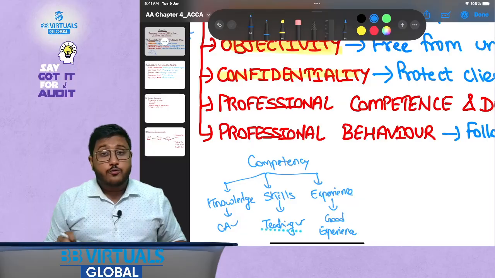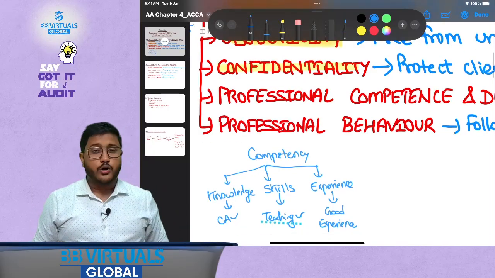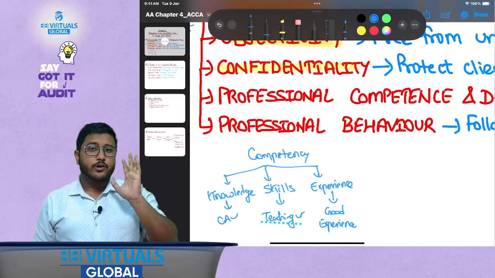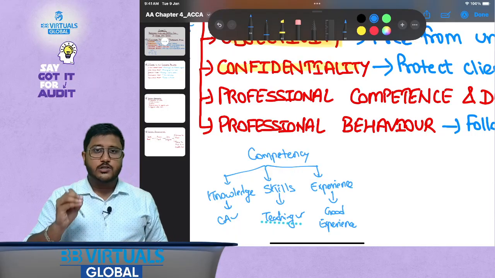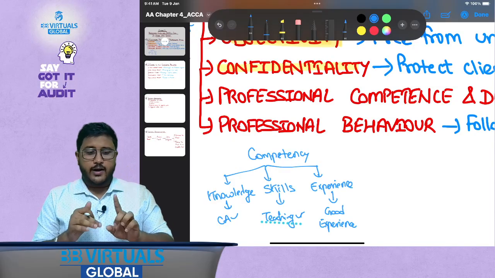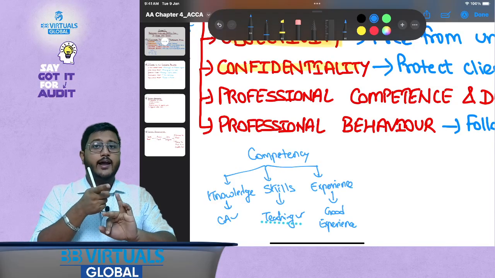So for a professional accountant, it is very much important to first of all update their knowledge and to retain that knowledge for the particular purposes. So professional competence means a professional accountant is continuously required to update their knowledge, skills and experience.